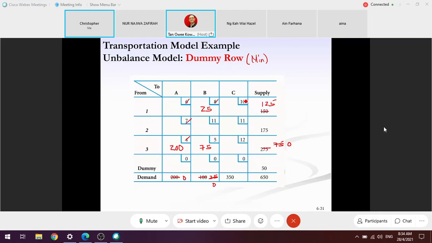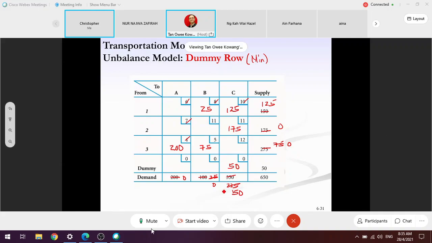The next will be 10. Am I right? So 10, 125, and then this one, 225. Okay, 10 done. For 11, I can't fit anything here because it's already 0. So the only column I have is here. So 175, 0, here 50. So 50, 50, yeah, done.